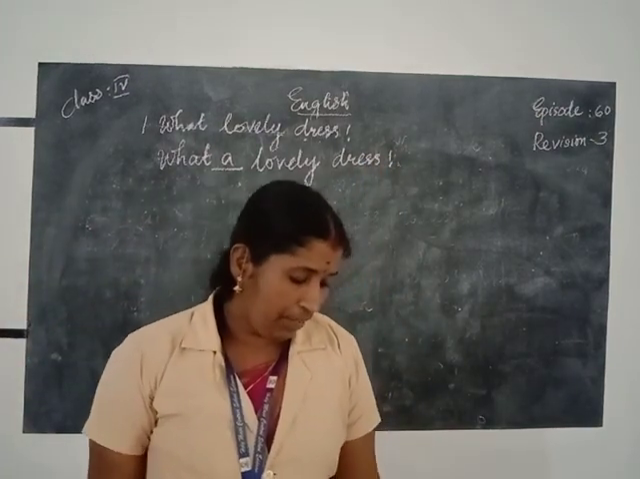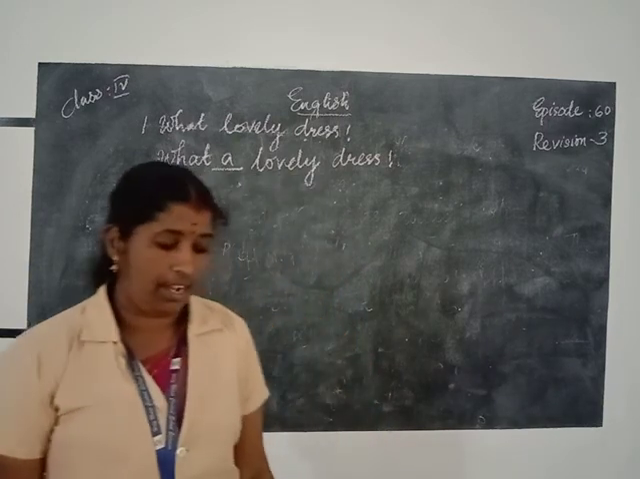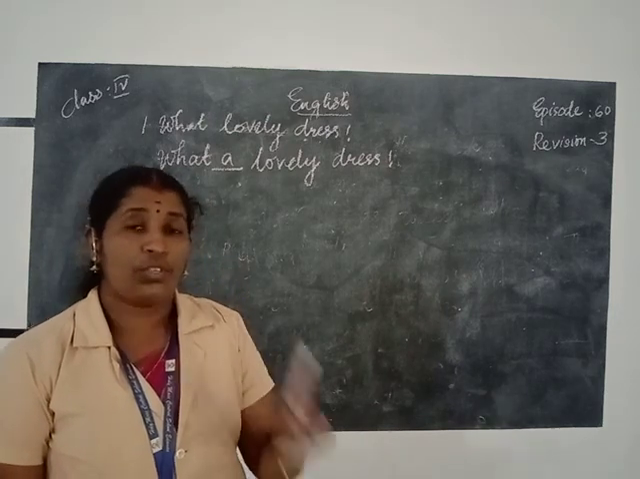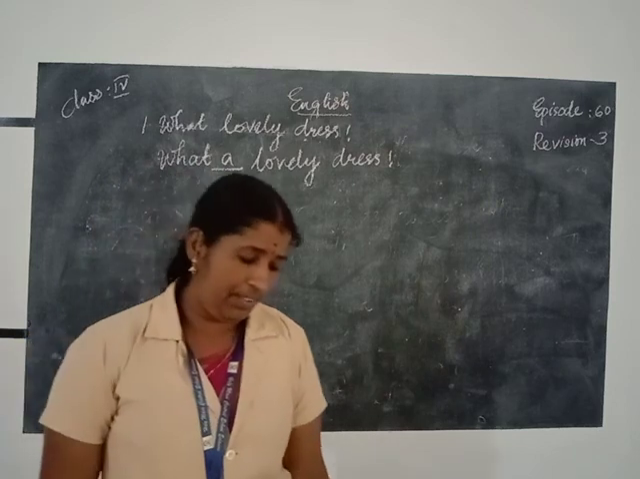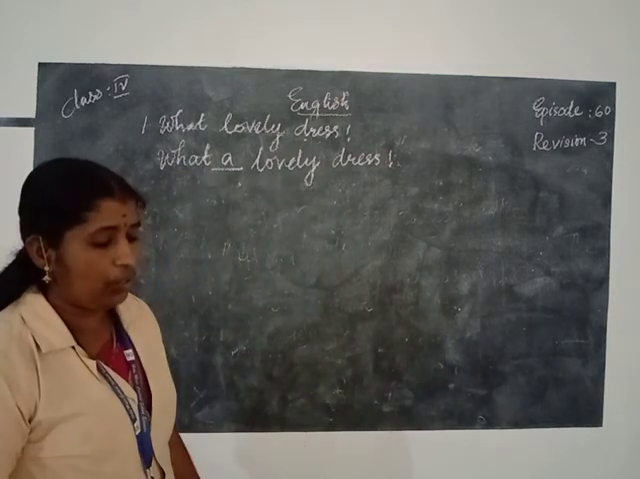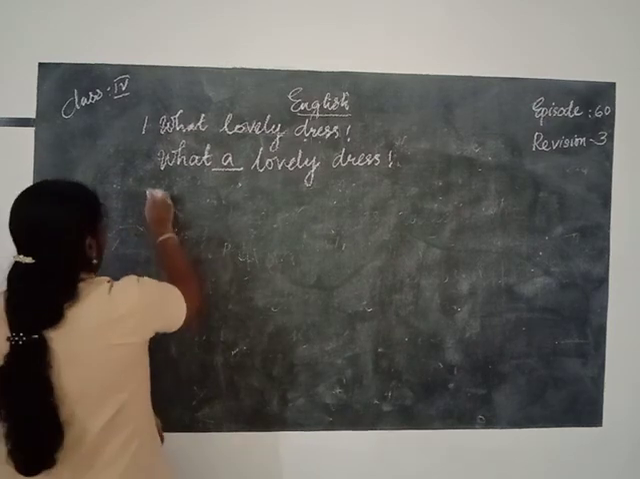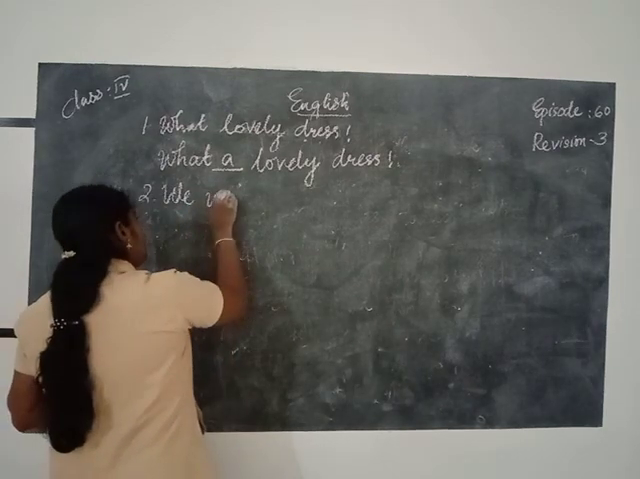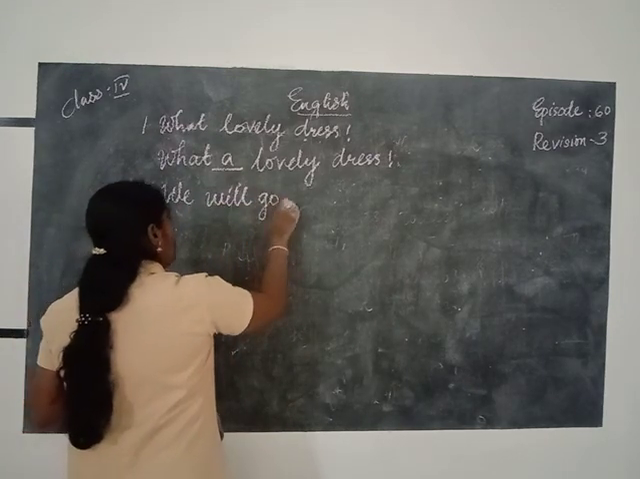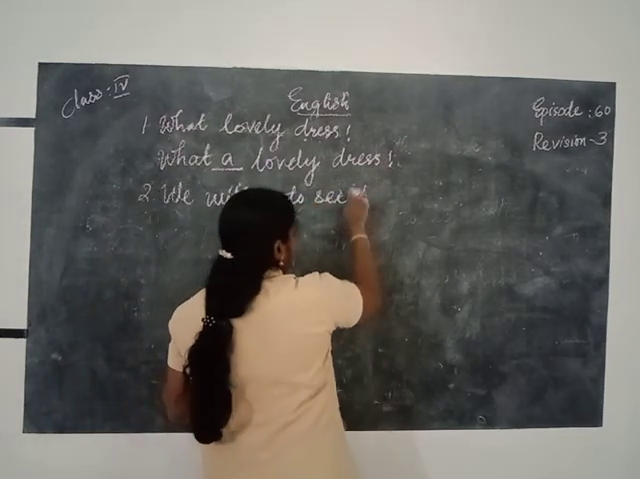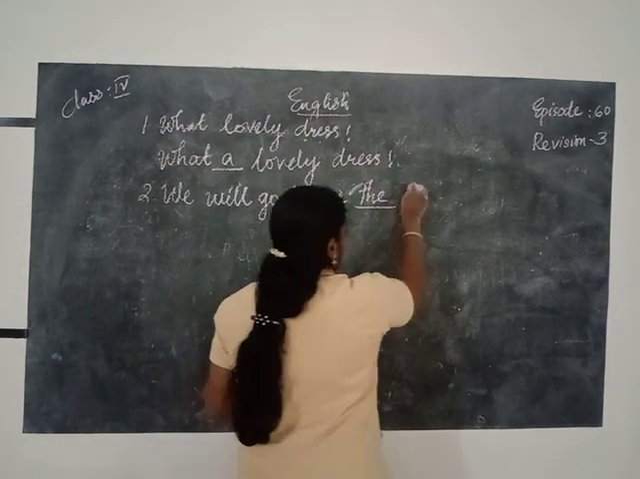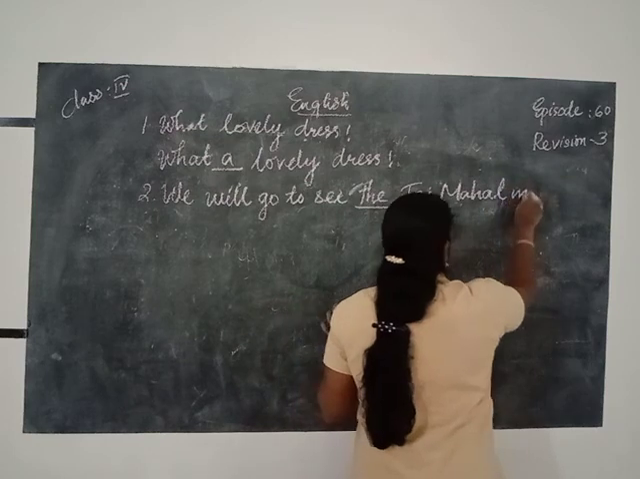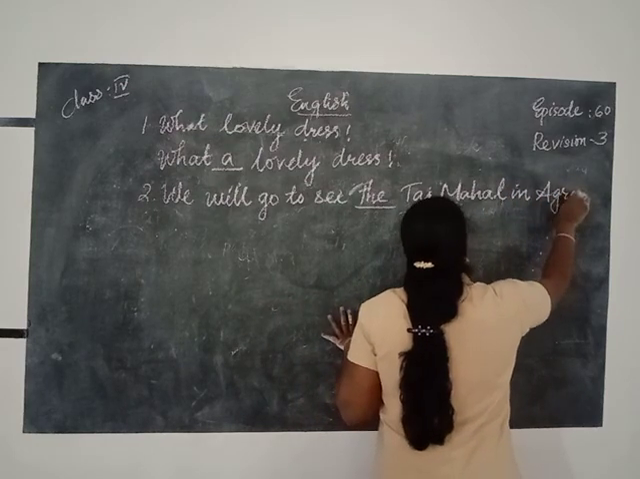Next one, second one. We will go to see Taj Mahal in Agra. Taj Mahal is only one. Okay, only one Taj Mahal is there. So we have to use the definite article the and we can change the sentence into: we will go to see the Taj Mahal in Agra. Okay, is it clear?